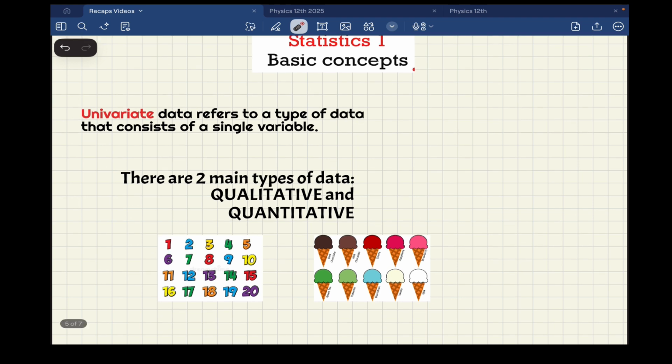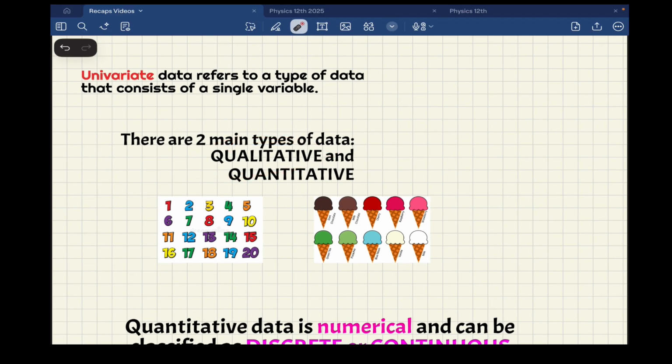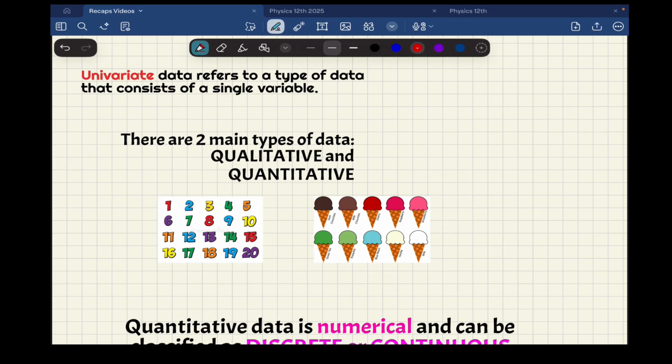So inside this topic, we have something super important. We have two kinds of data: qualitative and quantitative. Always that we have something qualitative, it means quality, something that is not a number. It could be an opinion, it could be a color, a flavor. We can say, for example, vanilla, chocolate. So there isn't a number to represent this, or it could be good, horrendous, the worst, very good.